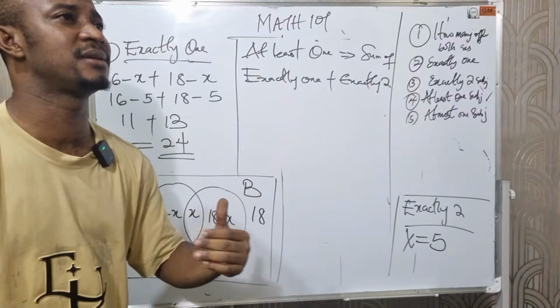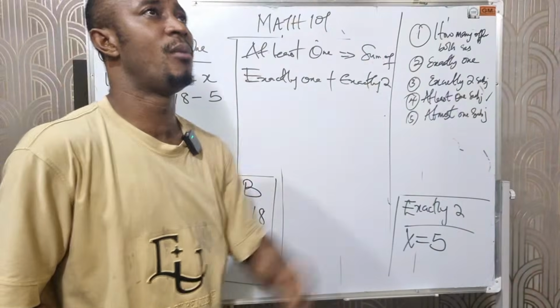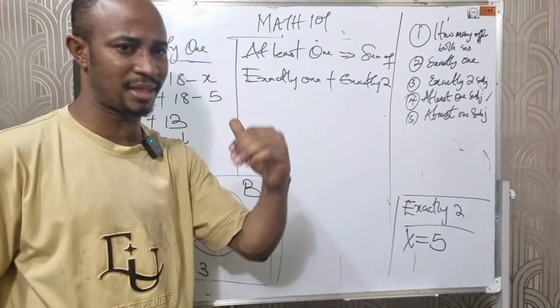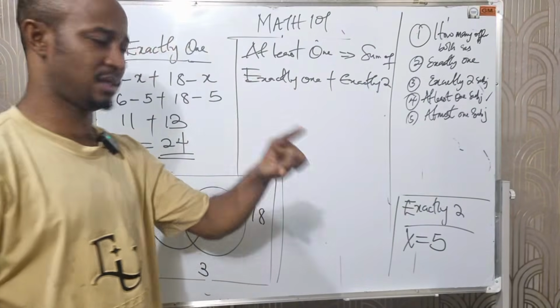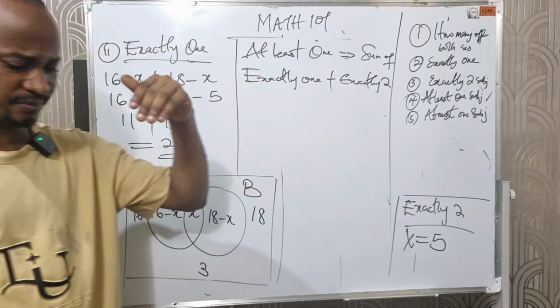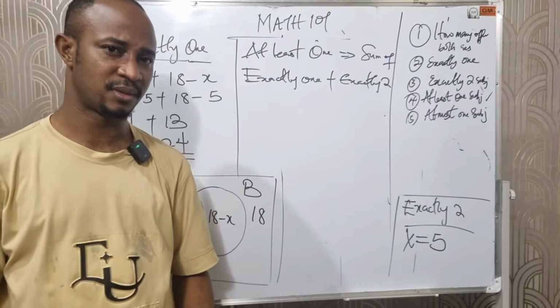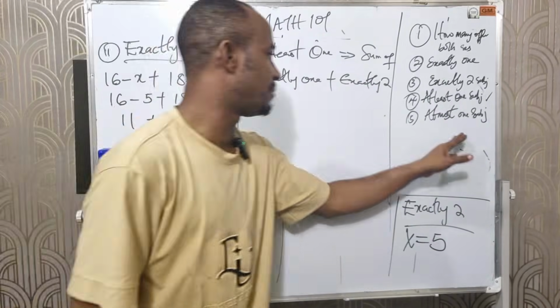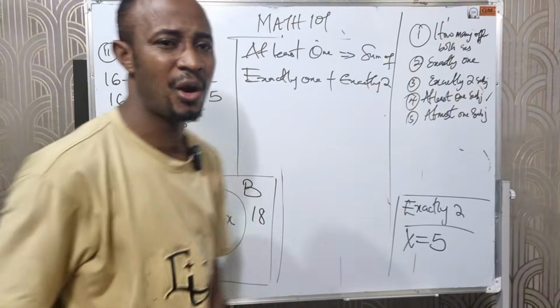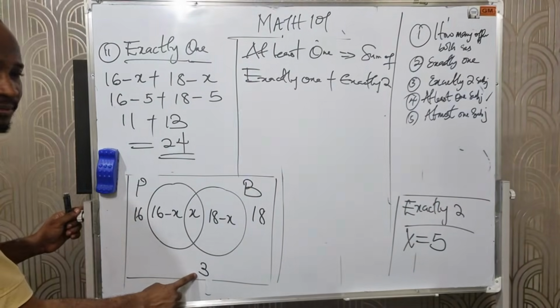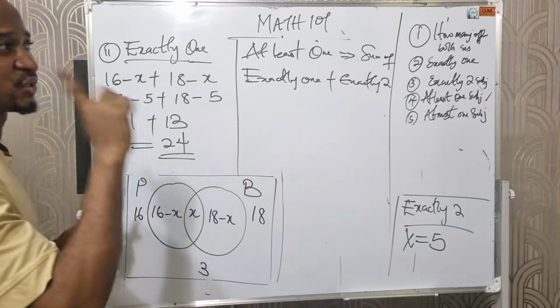At least 1 means either 1 or 2 or 3. But if they say at most 1, it means I'm coming below, meaning the highest I can get to is 1, followed by 0. Meaning at most 1 means those that offer exactly 1 and those that offer none. And where does none fall in? 3.